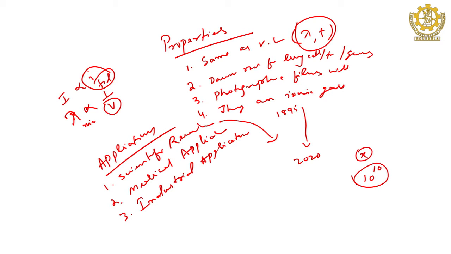Now, if you think about scientific research, basically it is divided in two ways, particularly solid state physics or condensed matter physics, that is crystallography, and crystallography of course covers both macromolecular crystallography and general crystallography.